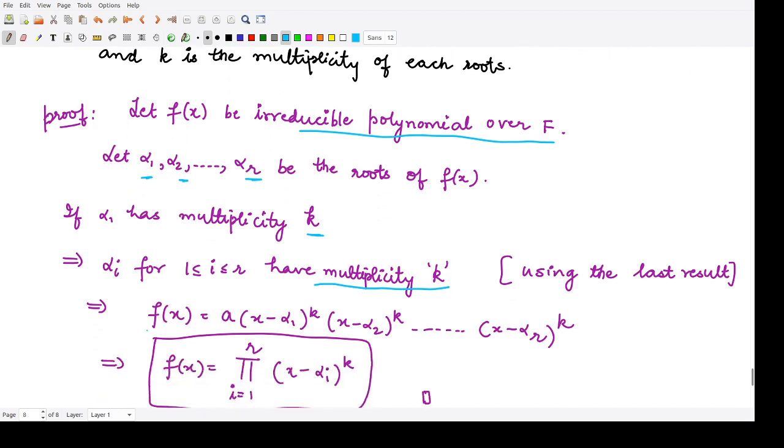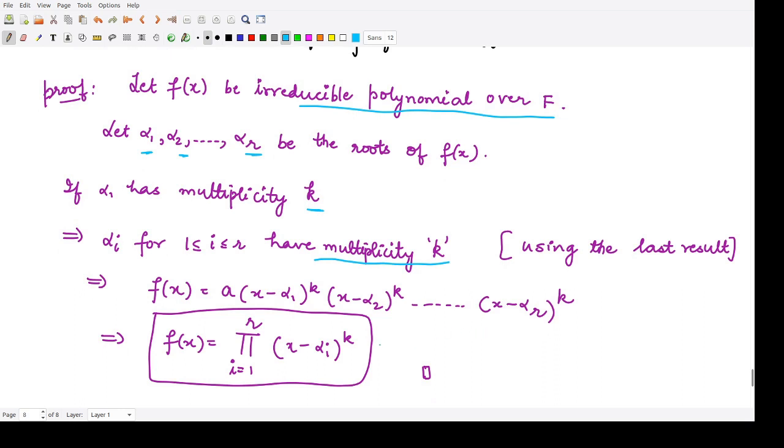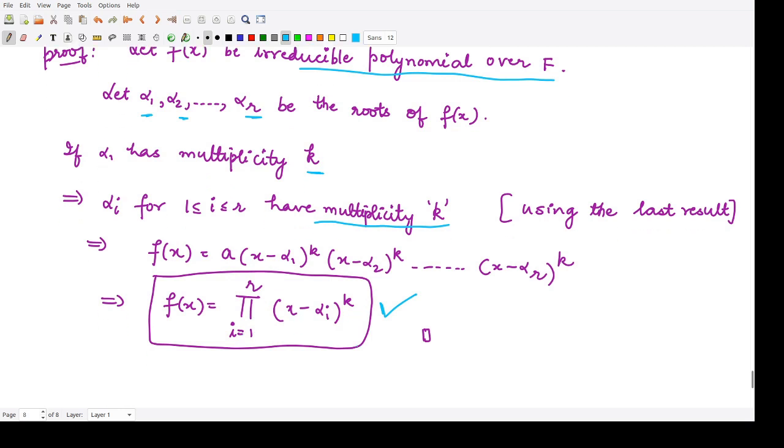So we can write this polynomial f of x as a times the factor x minus alpha 1 raised to power k, another factor x minus alpha 2 raised to power k, and so on, x minus alpha r raised to power k. So our polynomial here becomes f of x equal to the product, i varies from 1 to r, of x minus alpha i raised to power k. So I hope this is clear to you all.